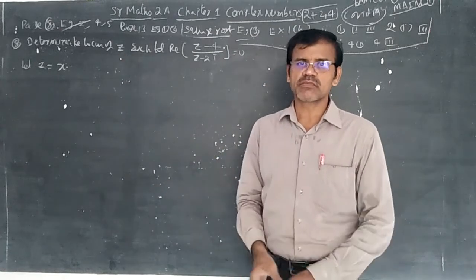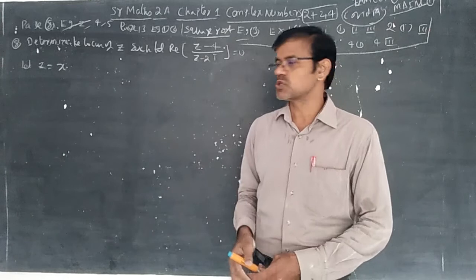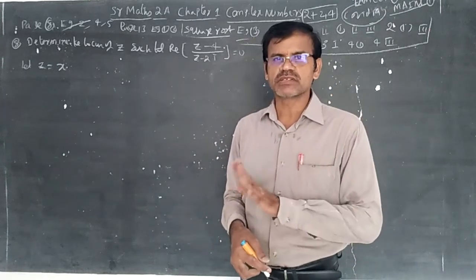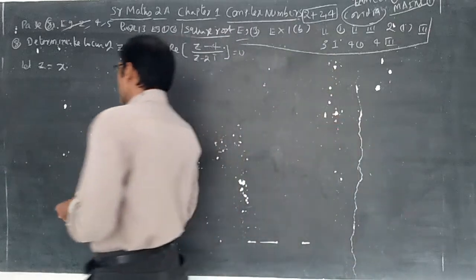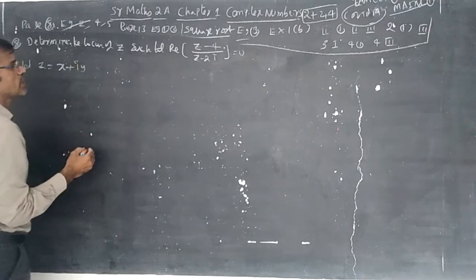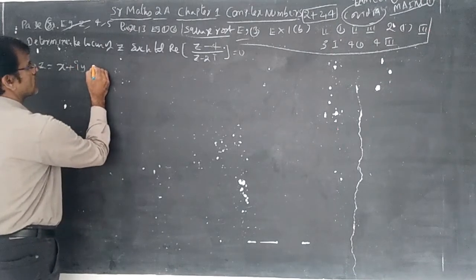So locus sums are important for marks there and here also. So here we should write let Z is equal to x plus iy be a complex number. It is nothing but locus. Let Z is equal to x plus iy. Now the condition.